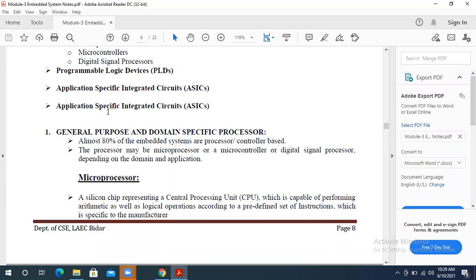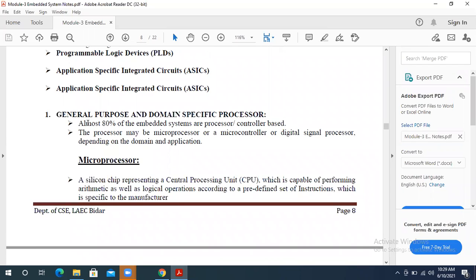So next, the point given here is that almost 80% of systems are from this category only. I told you 60, 70, but 80% of systems have their core from the first category only. Which one? The general purpose and domain specific processor. Nothing but the processor which we use in our systems; almost 80% of devices have this type of processor only.